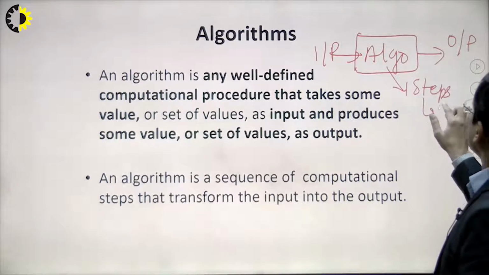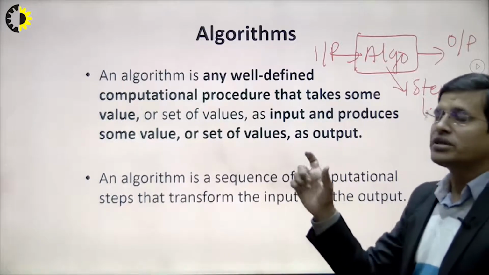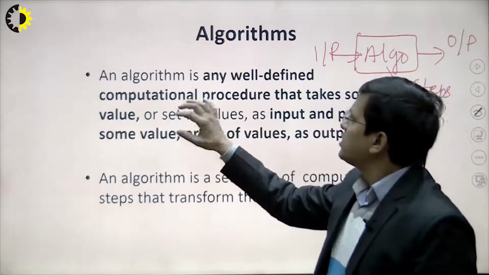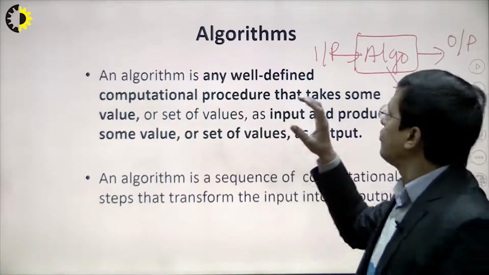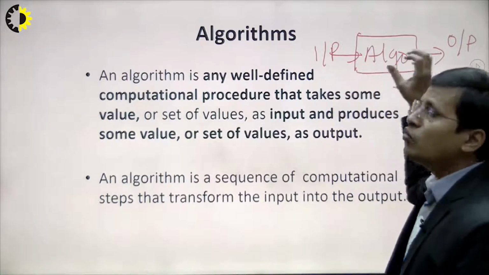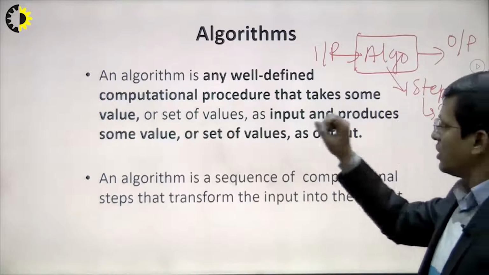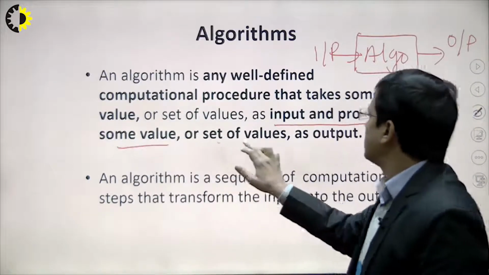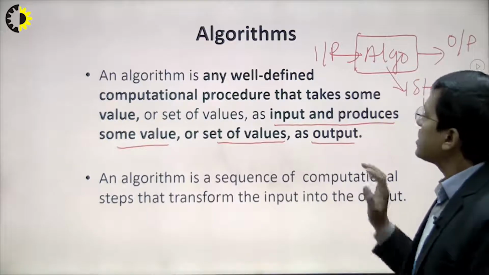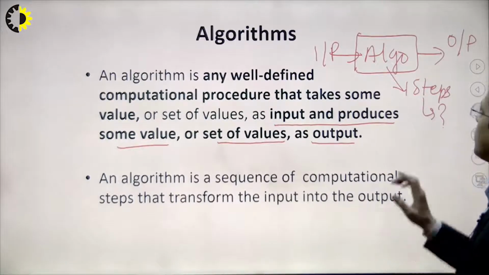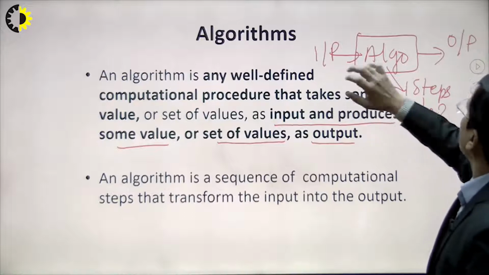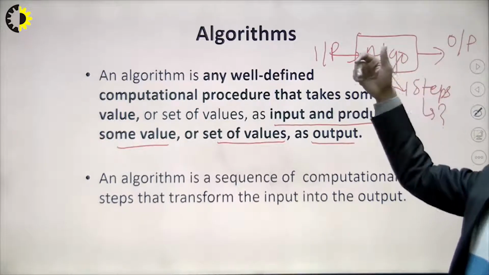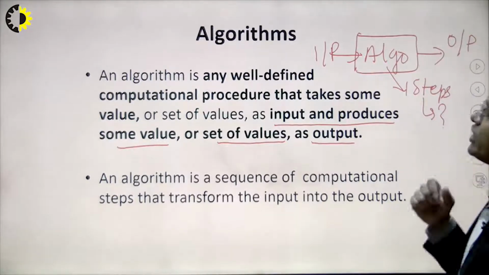So what are the steps we are going to consider? That will be the part of the algorithm, right? Basically an algorithm is a step-by-step process of solving any problem to reach the output. It has a set of inputs, procedures, values and output. These are some important features, because suppose we have input and we are trying to find the output, we follow some steps to find the output.